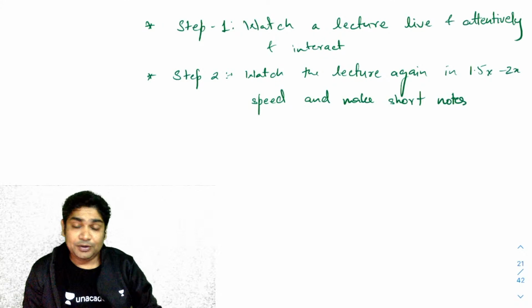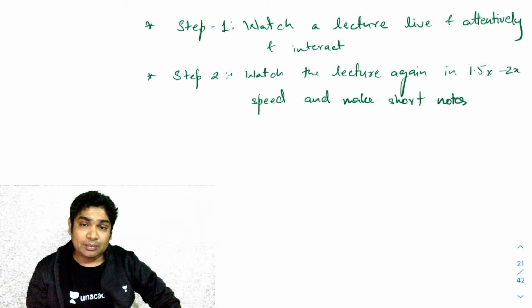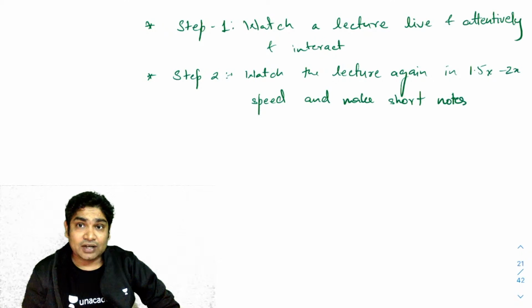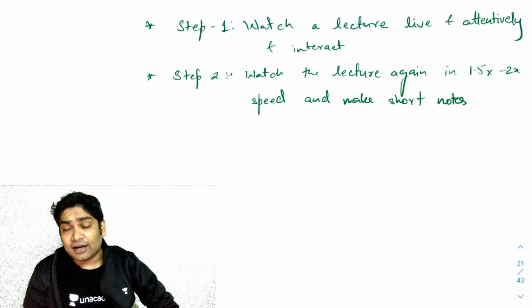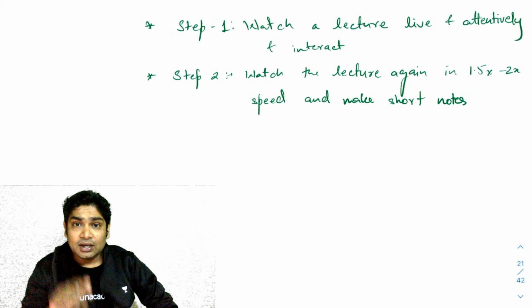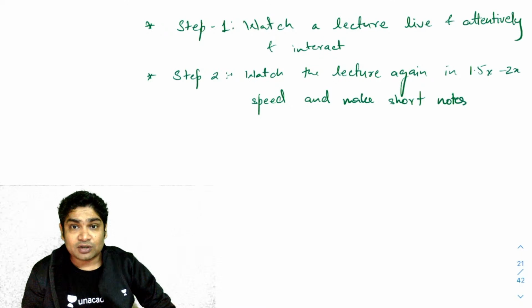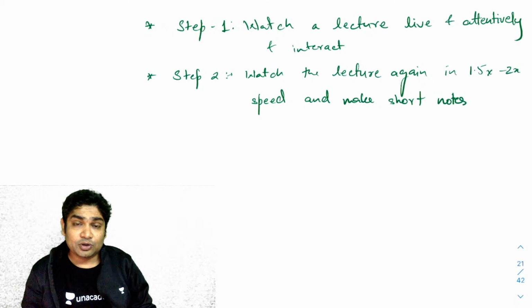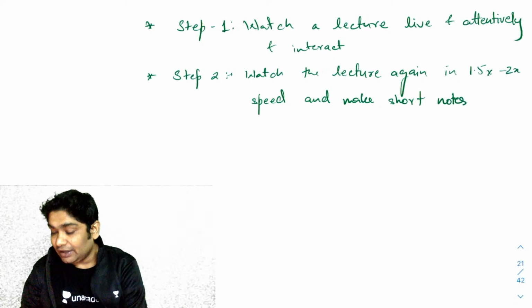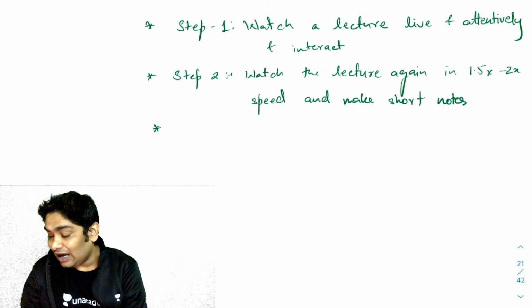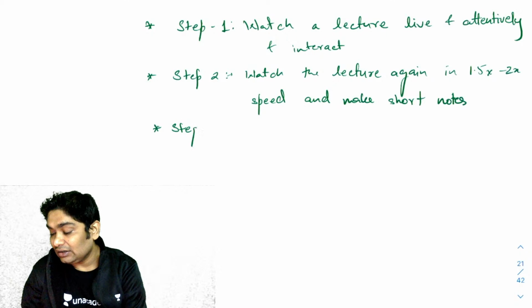So right now you attended this lecture after maybe sometime in the evening, maybe within a couple of hours. This is what you want to do. Watch the lecture again. You can now watch it at a 1.5x or 2x speed. Keep on pausing it and making your notes. Okay, so that will make sure that you're making proper notes also. You're not missing out on anything important that you feel is being told in the lecture, right? And then step 3 should have been that you should now practice. Step 3 would be practice some questions.